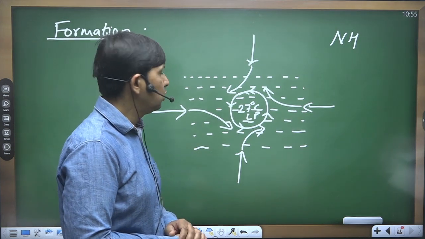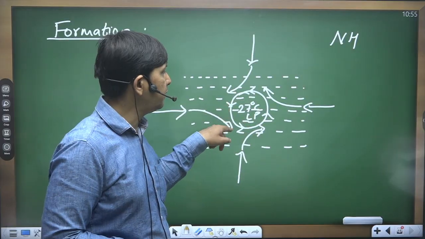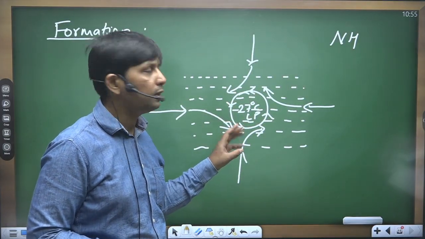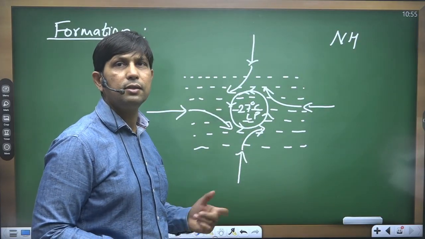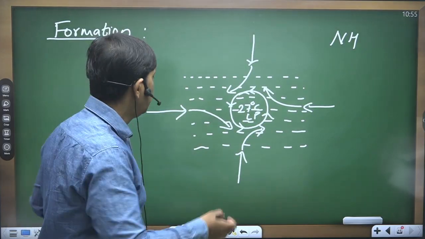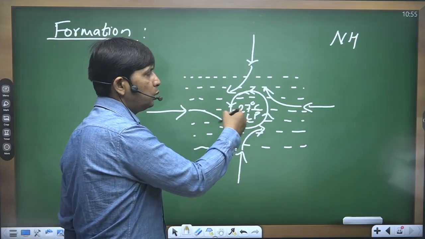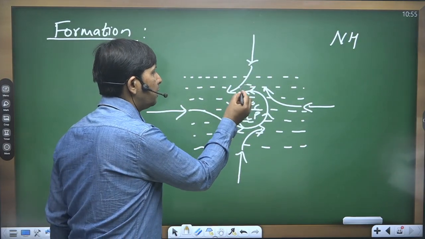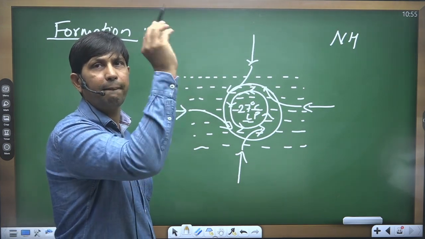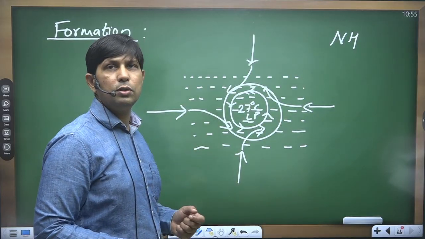Okay, I've told you how we can define a cyclone. It is a low pressure zone surrounded by the spiraling or circulatory winds. So this as a whole is called a cyclone. Here we are having the formation of tropical cyclone, right? Now these winds, while moving towards and hitting and making the local wind circulate, also become part of this cyclone and start spiraling up, rising up. So that is how we have the formation of tropical cyclone.